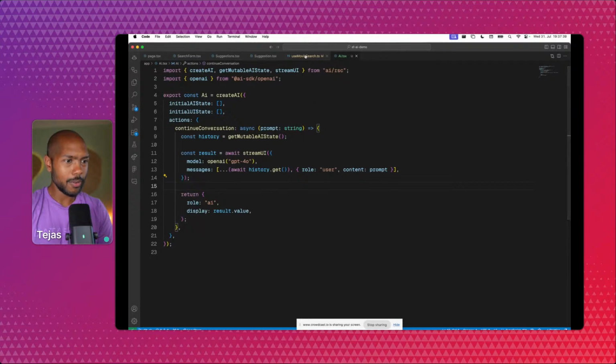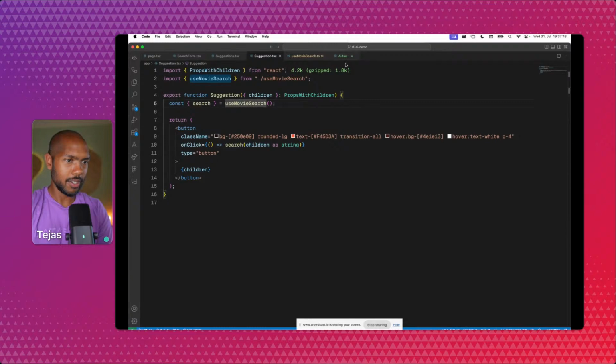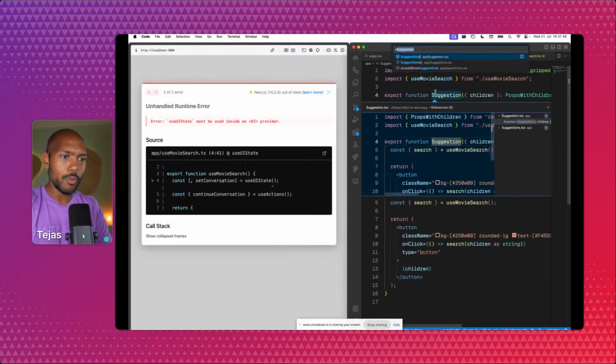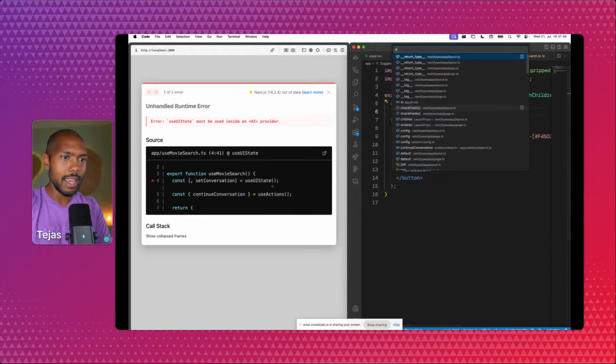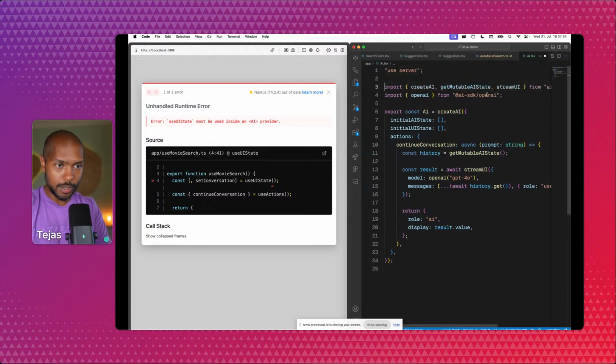Does it work though? Let's see. What we're going to do is just try it, I guess. I love it. So a couple of things. One, we forgot to declare that our AI context needs to execute only in a server environment, and useUIState must be wrapped inside an AI provider.